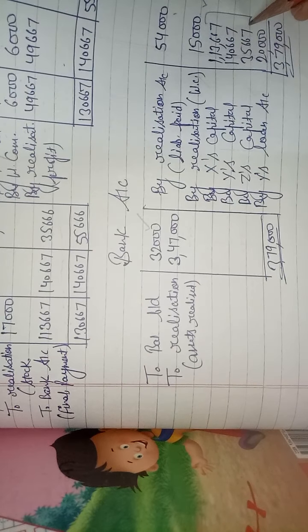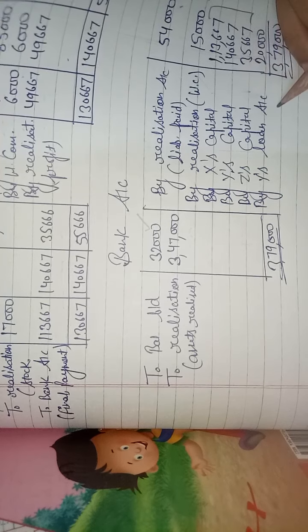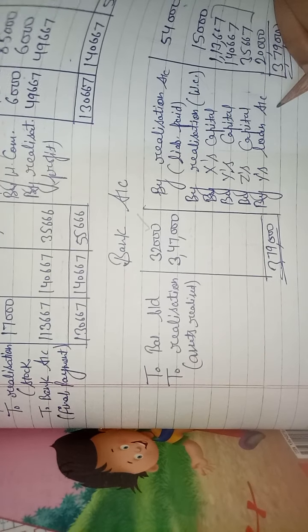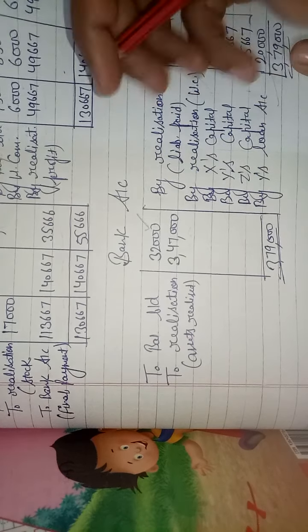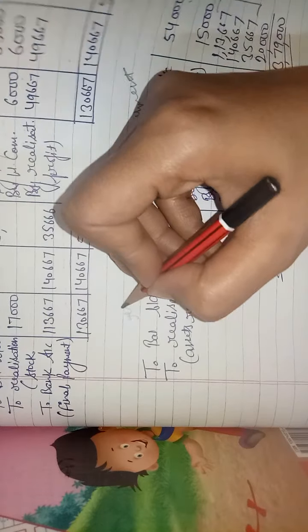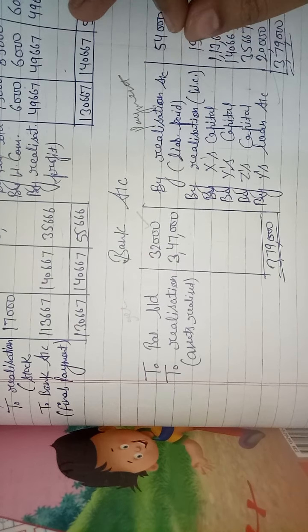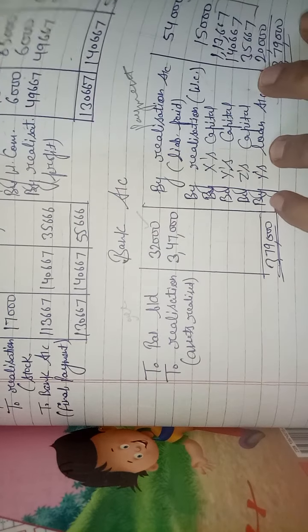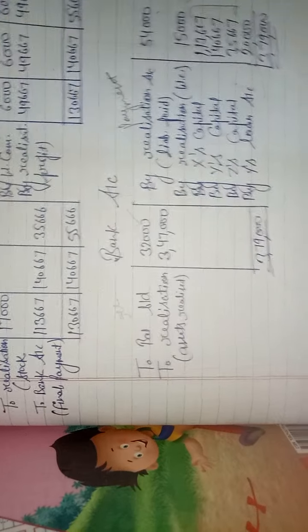So these are all the balances of partners' capital accounts paid by bank, and we have also paid Y's loan, the balance in Y's loan account, that is 20,000. This is our payment side and this is our receipt side. Clear? So at last both sides should be equal. Clear? So in this question there is only one new point, that is related to workman compensation reserve.